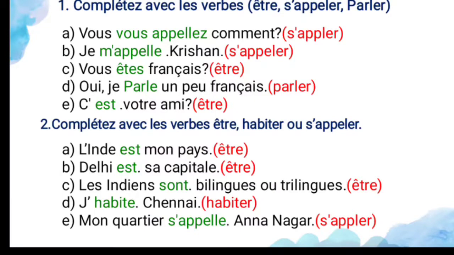And next, the verb parler. Parler means to speak. Oui, je parle un peu de français. So yes, I speak a little bit of French. And the fifth one, the verb être only. C'est votre ami. This is your friend.